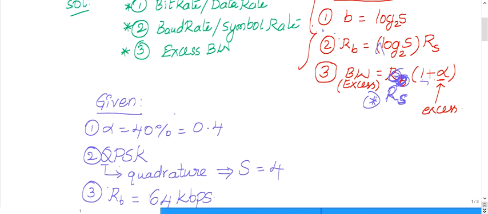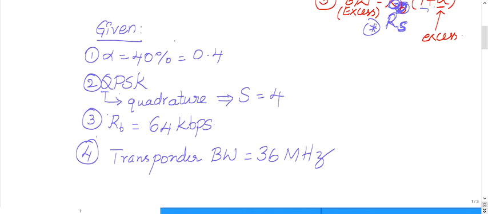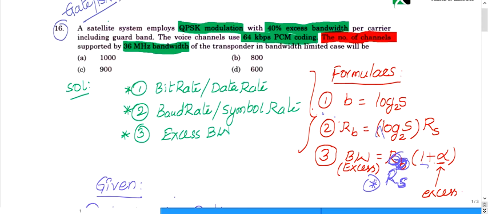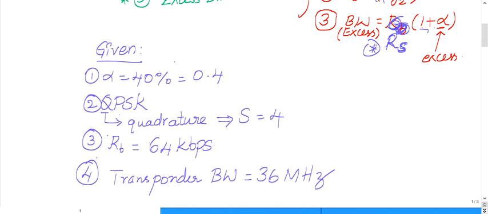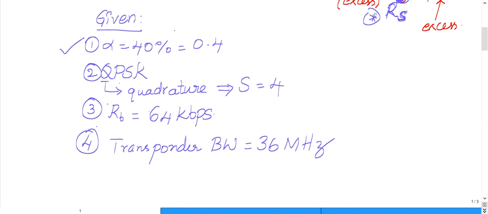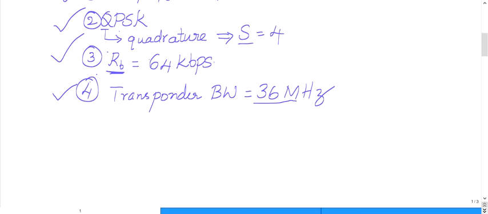Now let us come back to our question. What is the given data? You can read the question. It is given that there is 40% excess bandwidth, so alpha is 0.4. Then QPSK modulation, 64 kbps PCM coding, and 36 MHz bandwidth of the transponder. QPSK: Q means quadrature, so there will be 4 symbols. The channel bit rate is 64 kbps, and the total bandwidth of the transponder is 36 megahertz. This is the given data with which we can solve the question easily.